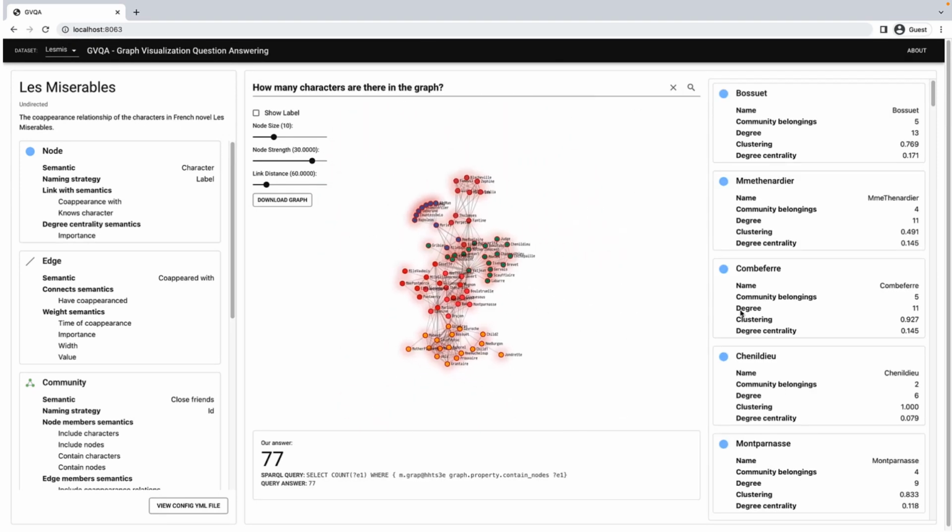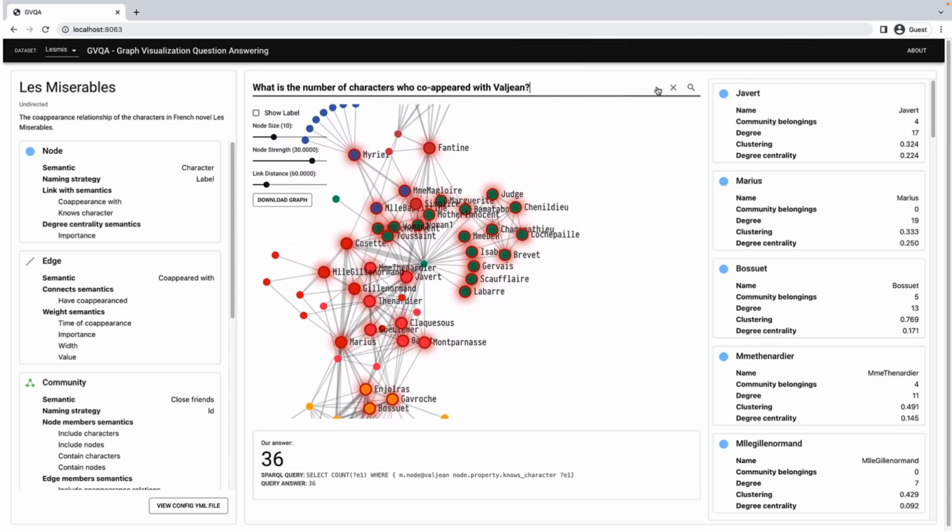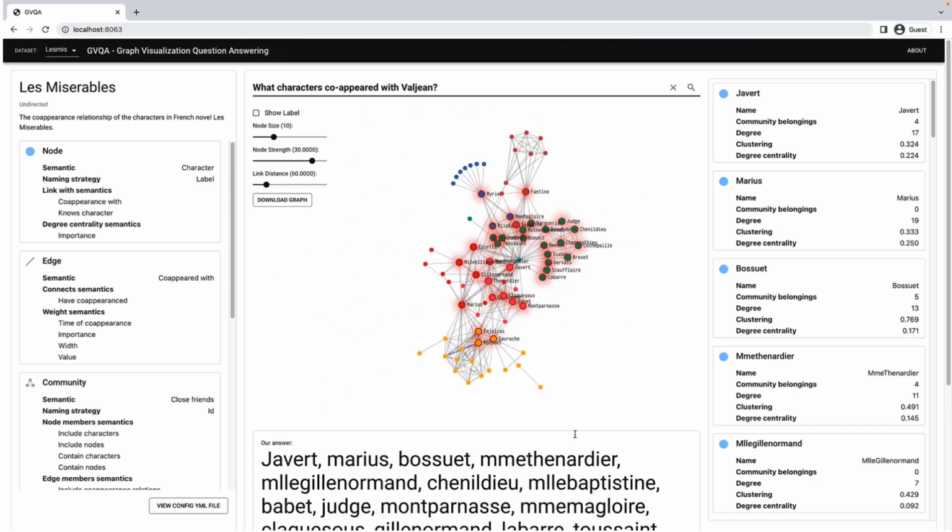Another question with semantics is, what is the number of characters who co-appeared with Valjean? It is essentially asking the degree of the node Valjean, but since our knowledge base is semantically extended, we can solve this too. To see who these characters are, we can further ask what characters appear with Valjean. These characters are now in the textual answer area.